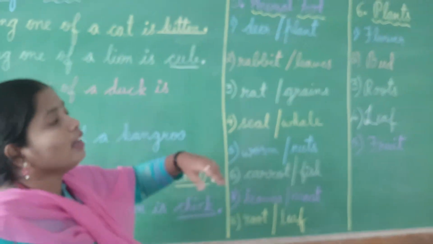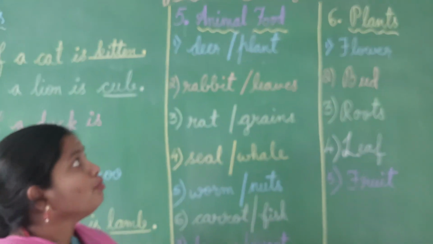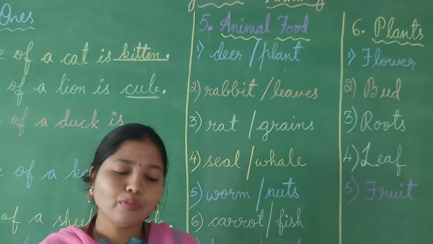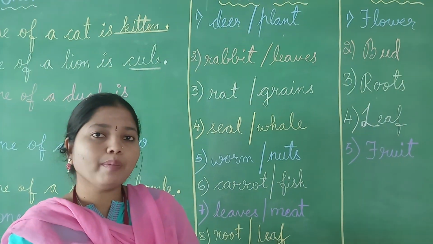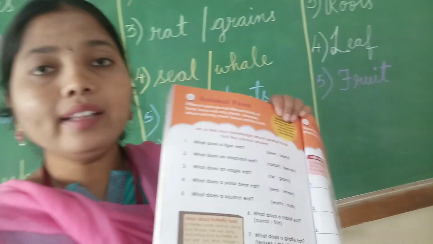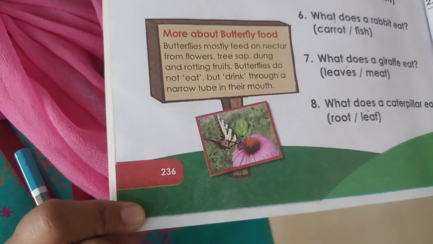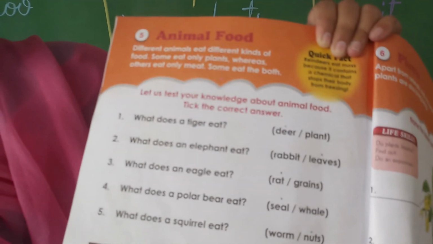Okay, fine, children. Now we are going to discuss the fifth topic, that is animal food. Now all of you turn your page and you will get page number 236. I hope you all are getting this page now. The heading you are seeing is animal food.